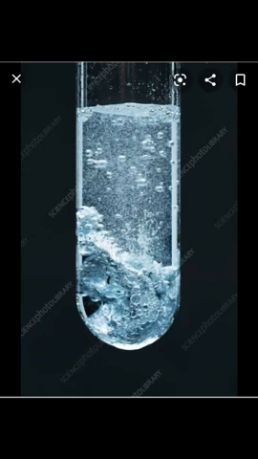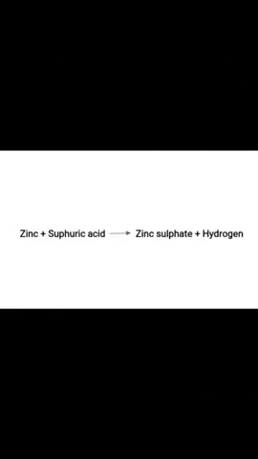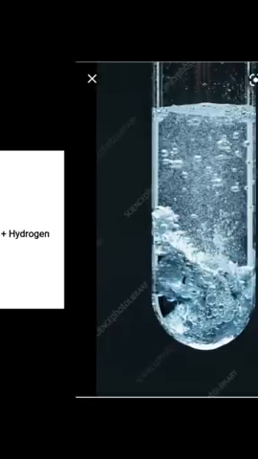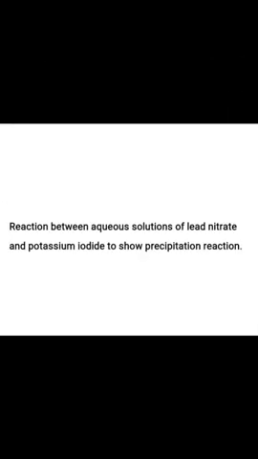So these are another characteristics of a chemical change: evolution of gas and change in temperature. Actually zinc is reacting with sulfuric acid to produce zinc sulfate and hydrogen gas. It is the hydrogen gas which forms bubbles, which is coming out in the form of bubbles. During the process a gas is producing.